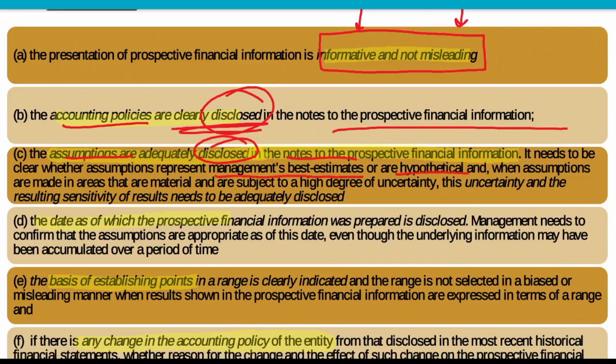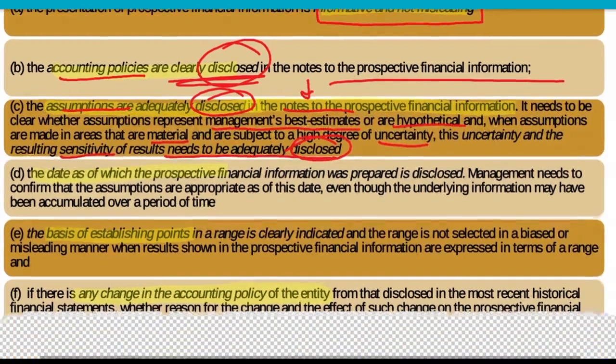And when assumptions are made in areas that are material and subject to a high degree of uncertainty, the uncertainty and the sensitivity of the result need to be adequately disclosed. So all the things must be adequately disclosed, including whether it is from management's best estimate or from a hypothetical assumption.